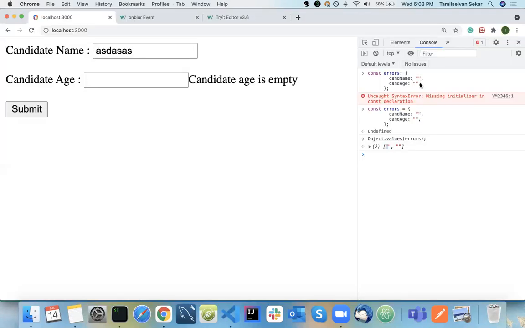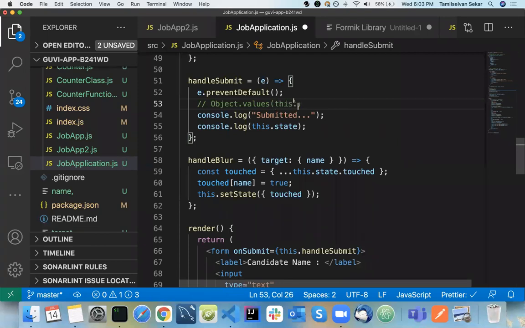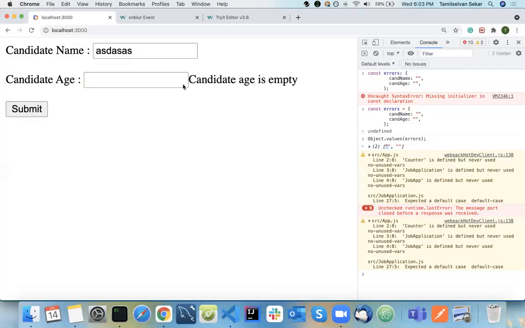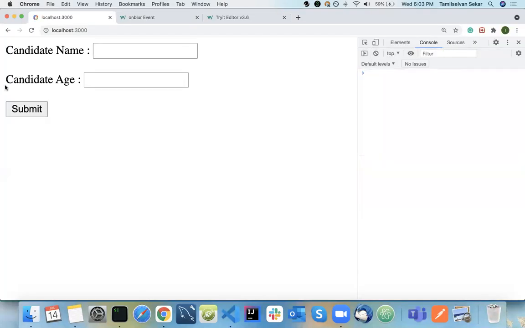So that was a good question. See here, Object.values(this.state.error). Did everyone understand what the question was? So I come here and I am doing submit. In the case of Formik, it will do everything.